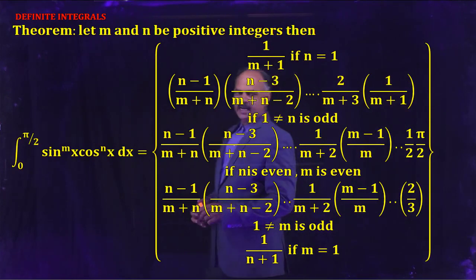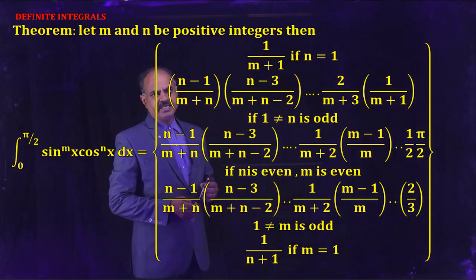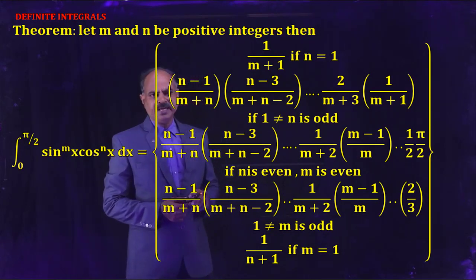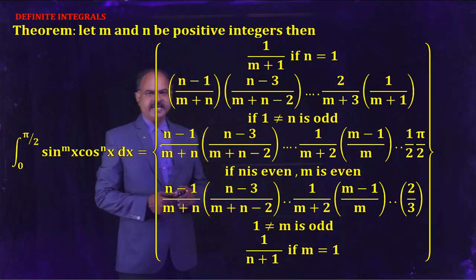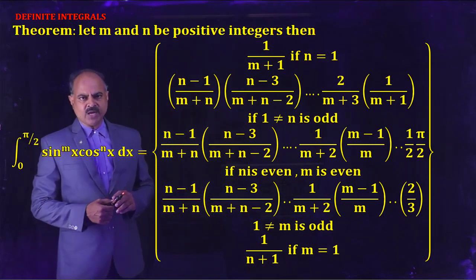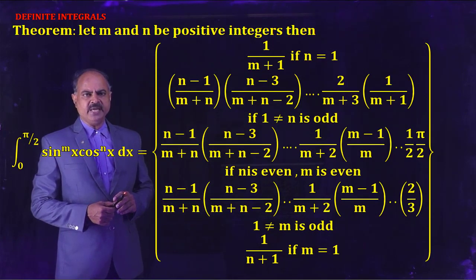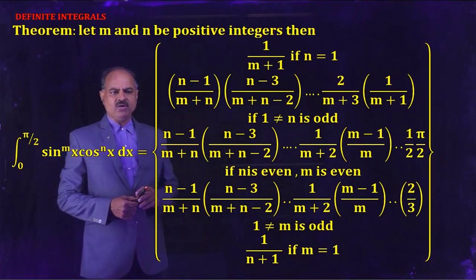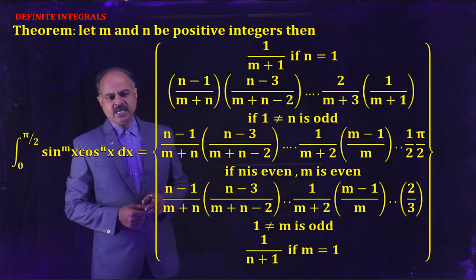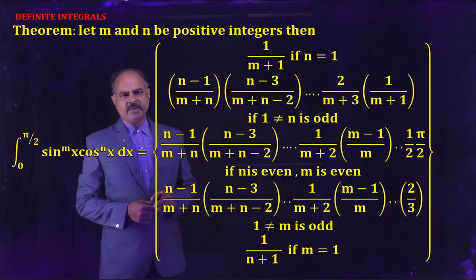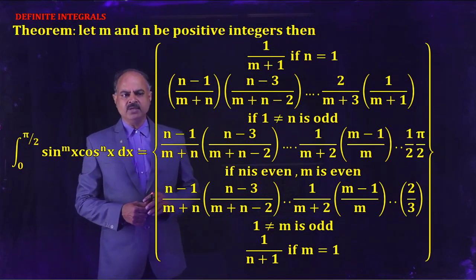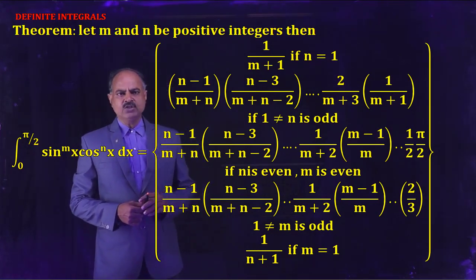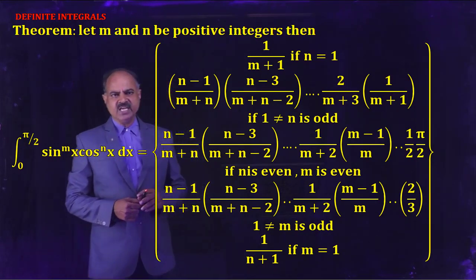Next theorem: let m and n be positive integers, then integral 0 to pi by 2 sin^m x cos^n x dx equals 1 by m plus 1 if n is equal to 1; and (n minus 1) by (m plus n) into (n minus 3) by (m plus n minus 2) and so on 2 by (m plus 3) into 1 by (m plus 1) if n is not equal to 1 and n is odd; and (n minus 1) by (m plus n) into (n minus 3) by (m plus n minus 2) and so on 1 by (m plus 2) into (m minus 1) by m into (m minus 3) by (m minus 2) and so on into 1 by 2 into pi by 2 if n is even and m is even;